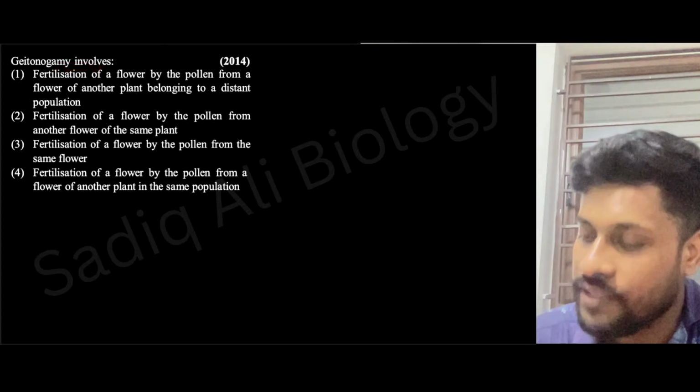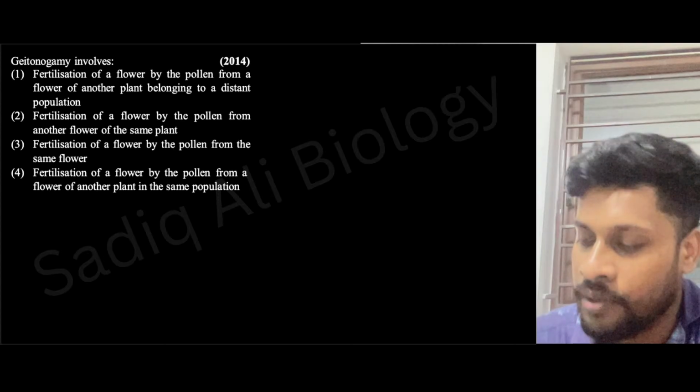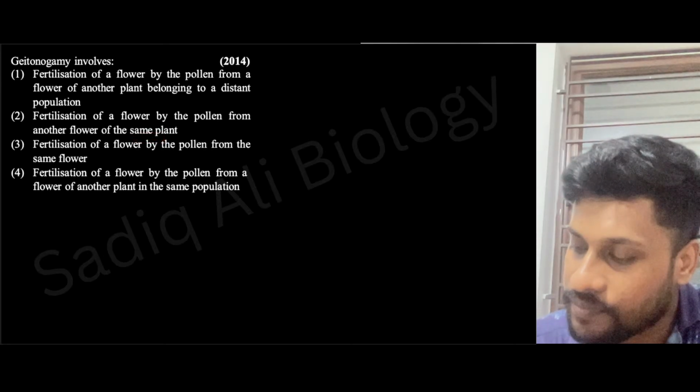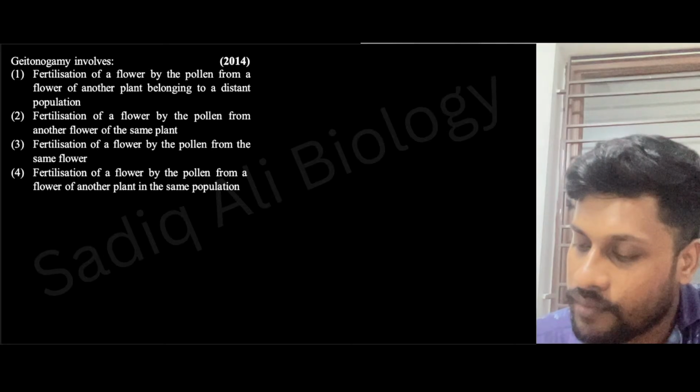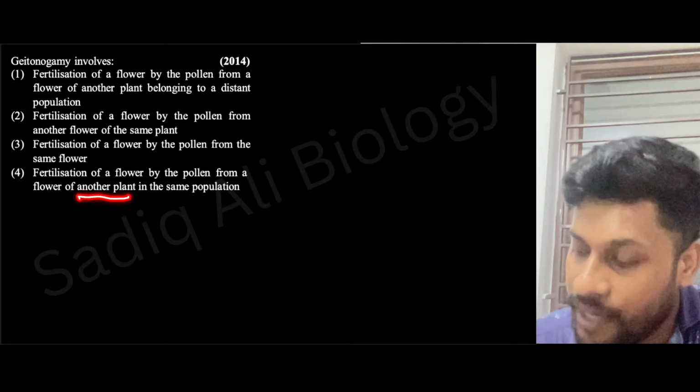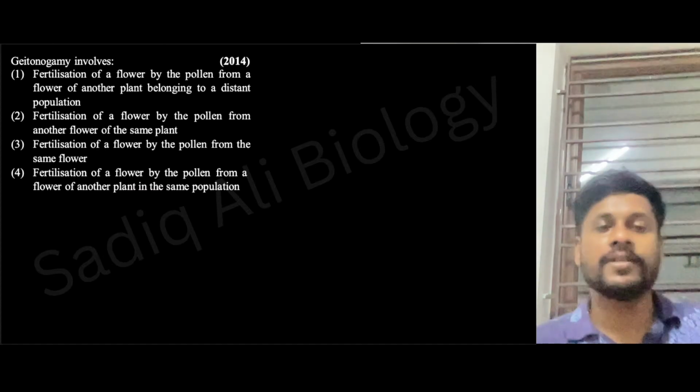Next, geitonogamy involves fertilization of a flower by pollen from a flower of another plant belonging to a distant population, fertilization of a flower by the pollen from another flower of the same plant, fertilization of a flower by the pollen from the same flower, fertilization of a flower by the pollen from a flower of another plant in the same population. Guys, what will be the answer here?